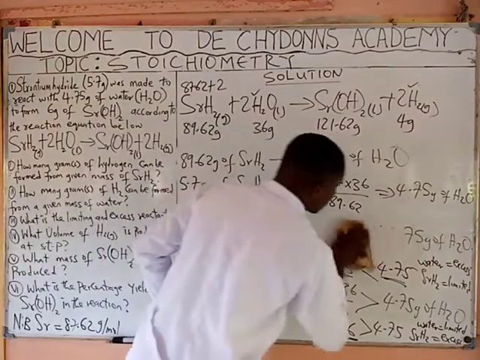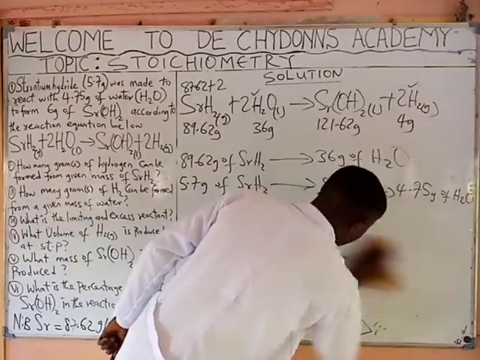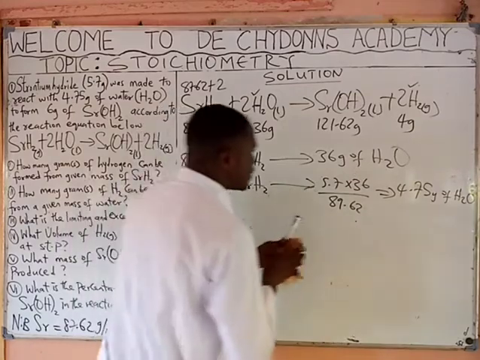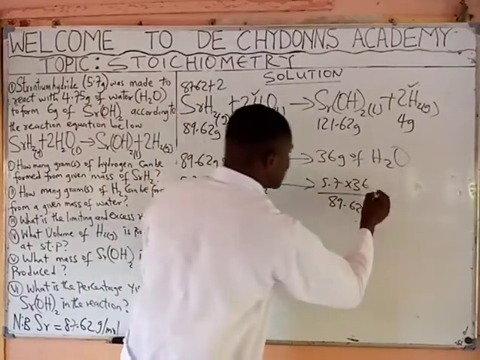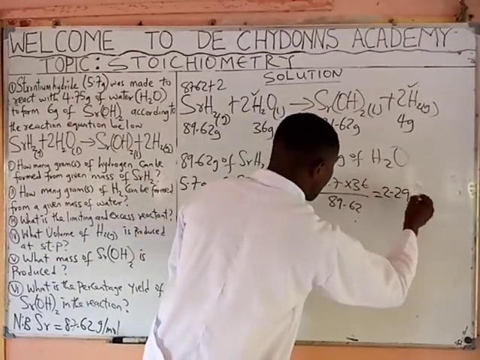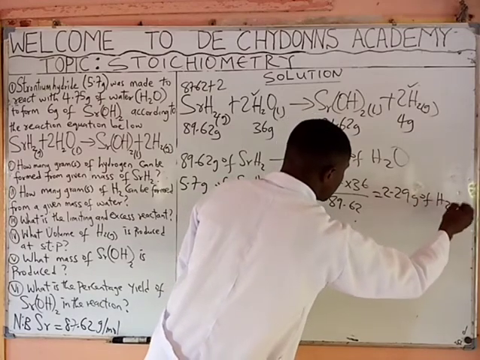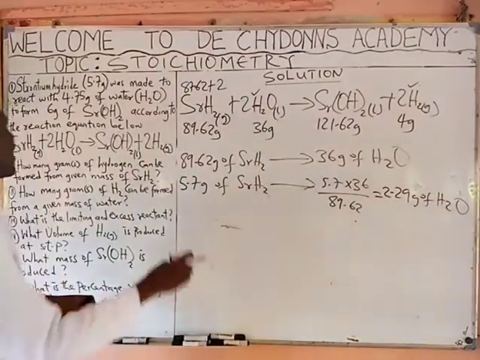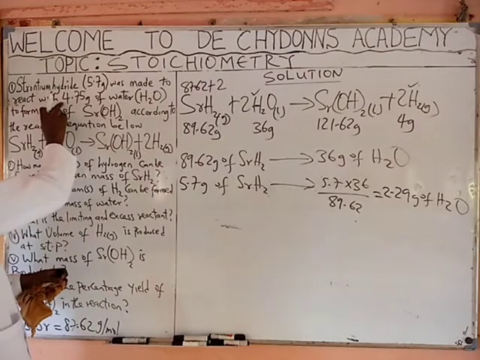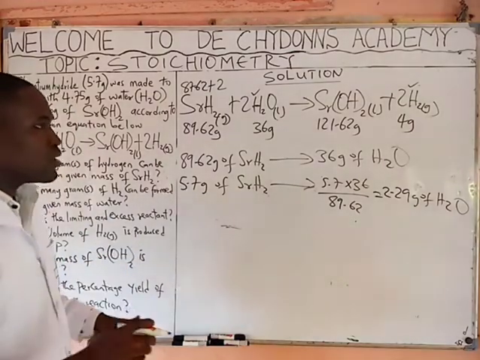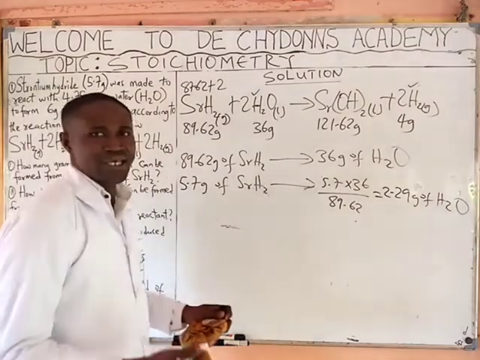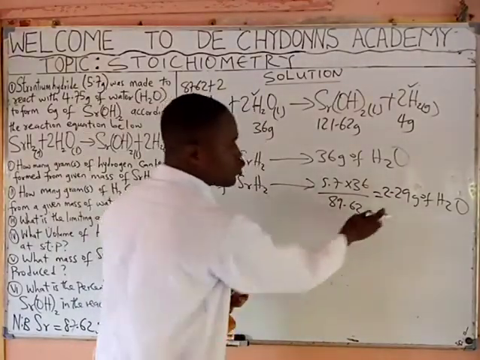We now claim to write our main answer. We now say, since this gave us 2.29 grams of water, it means that the manufacturer who used 4.7 grams of water in the reaction made a mistake. He's supposed to use this 2.29.